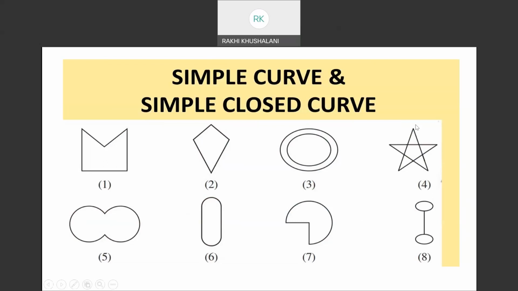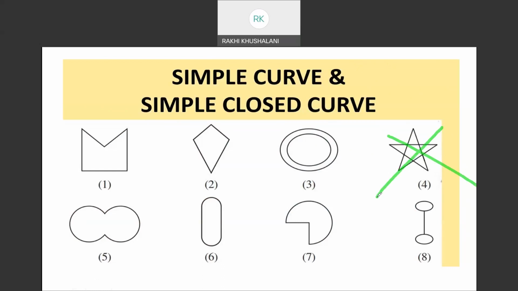But here, this should not be there. So if you see, this cannot be a part of your simple curve or simple closed curve.